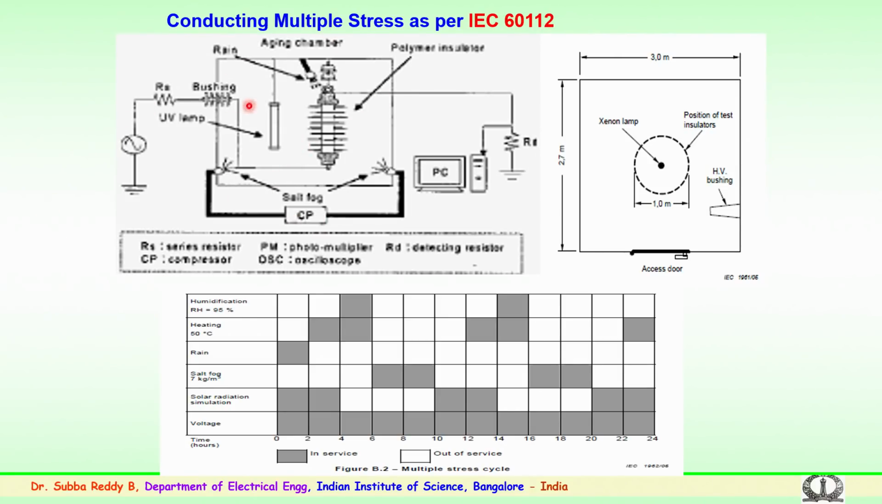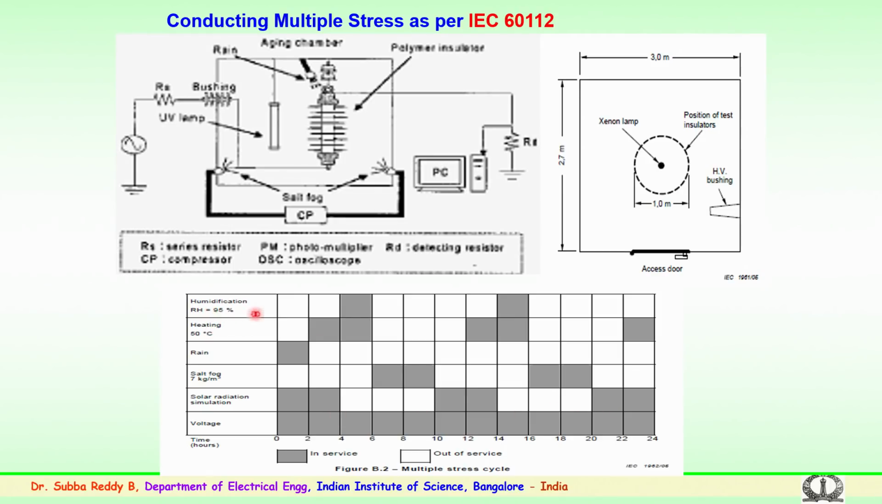You have to have a high voltage, you have to have the samples for salt arrangement, rain arrangement, UV arrangement, humidity, temperature, and so on and so forth. So, again this requires a lot of effort. This is being developed. Before that we have done the preliminary experimentation using the various multiple stress cycle.